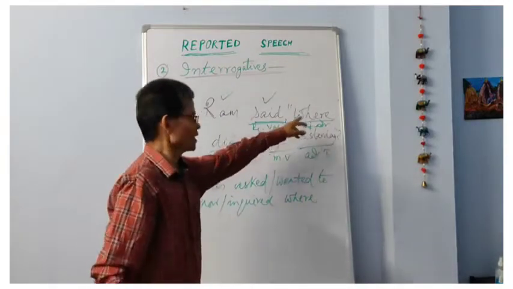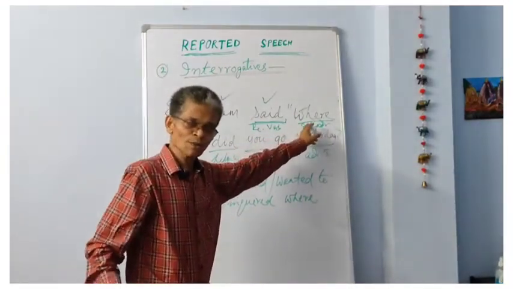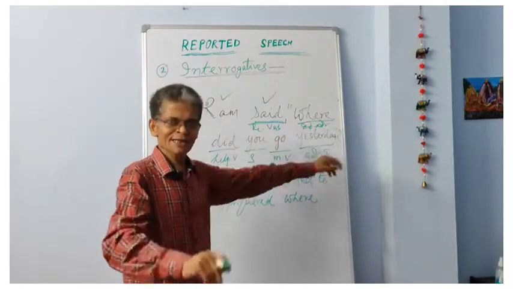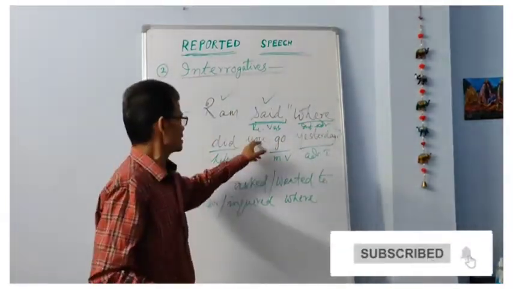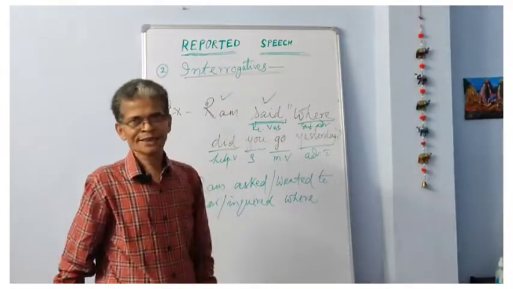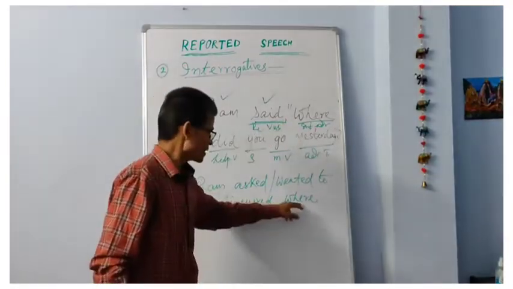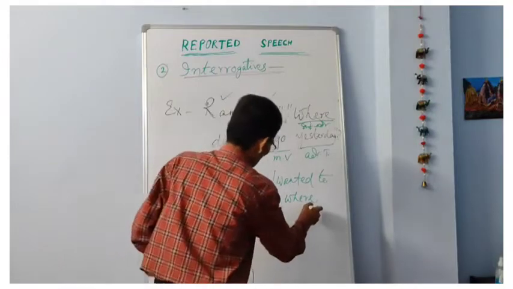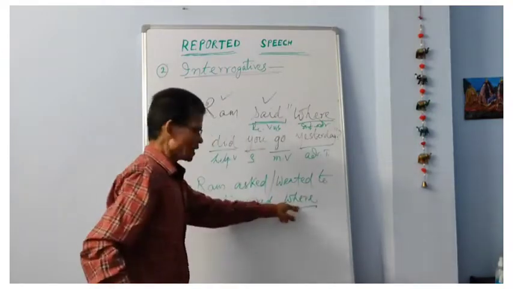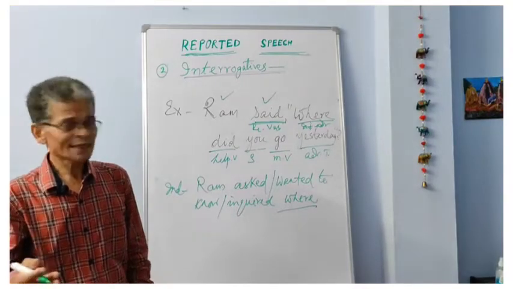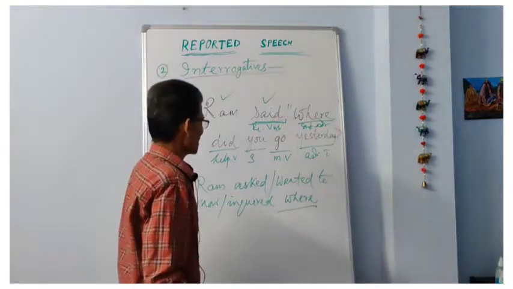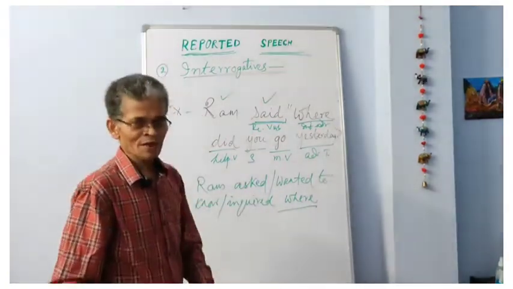Now here you see, where is used for the place. Ramo wanted to know the place where this fellow went. Now where is written here without changing, and this where is used as a conjunction, as a linking word. Where.